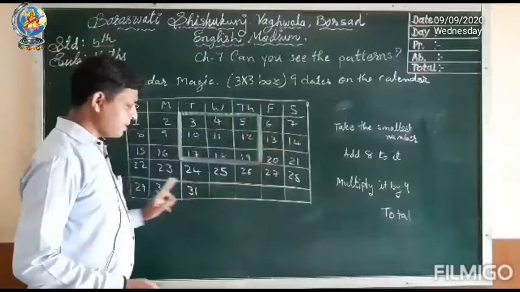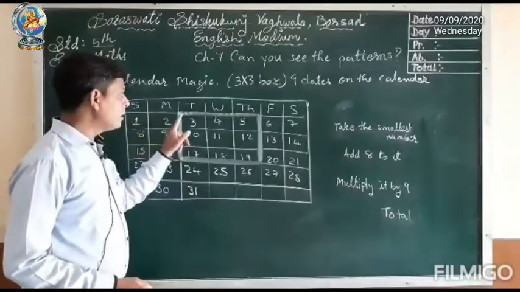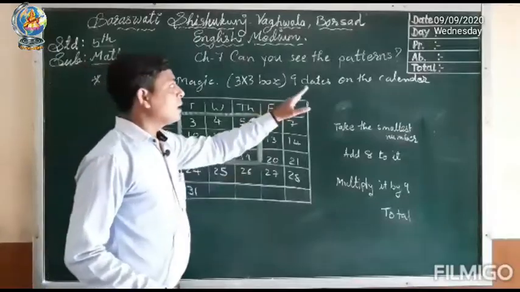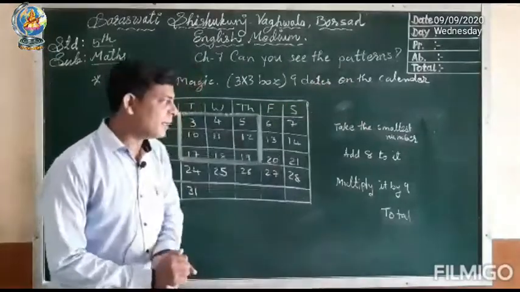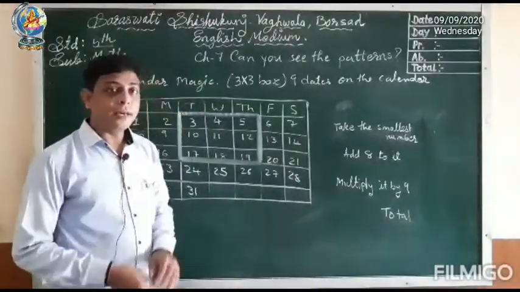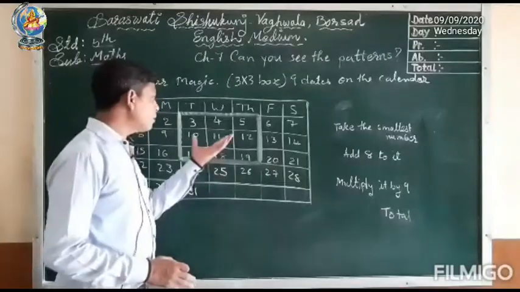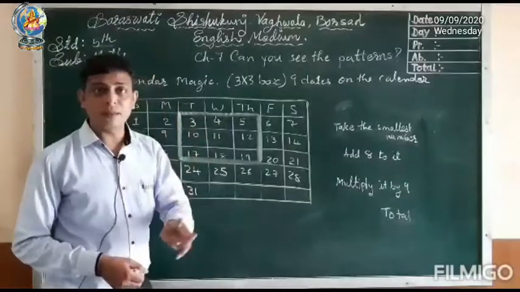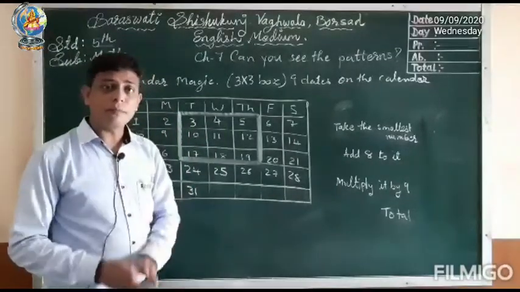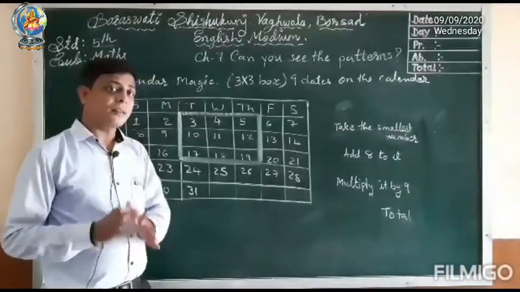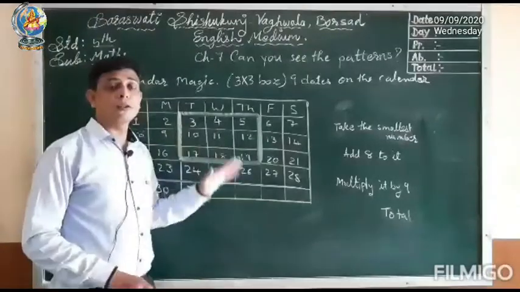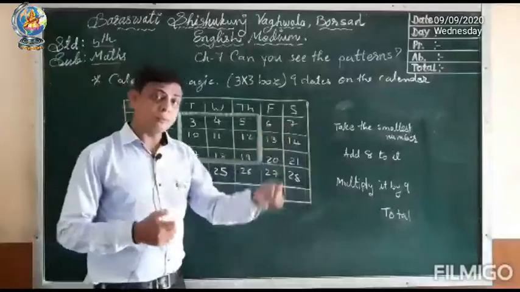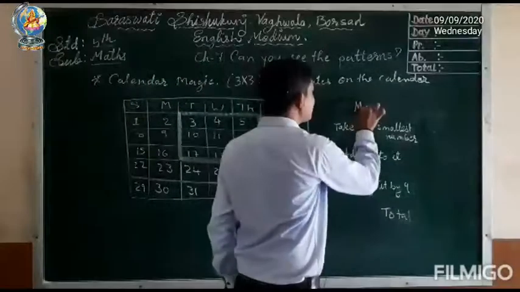Here a calendar is given. In the calendar a 3x3 size box is given. In that, 9 dates are given. Now we have to find quickly the total of these 9 boxes. For that there are 2 different methods. If we know these 2 methods, then we can easily find out the total of the given 9 dates. So let's learn method number 1 first.